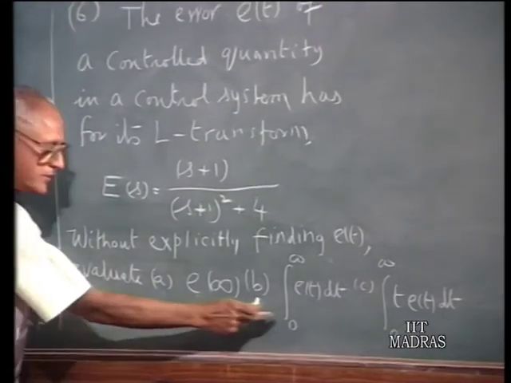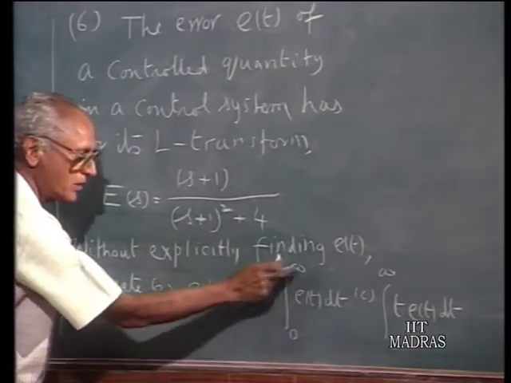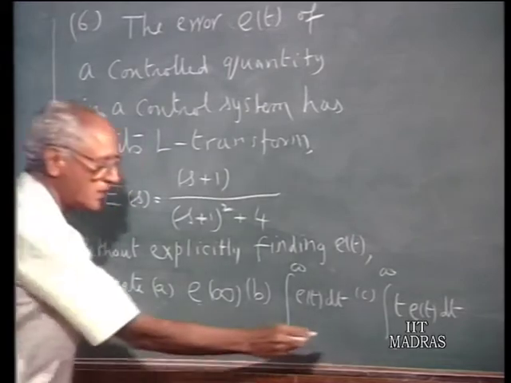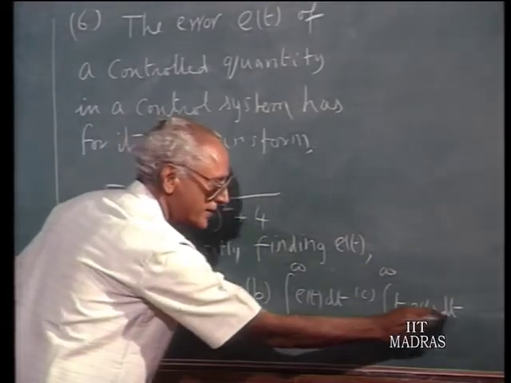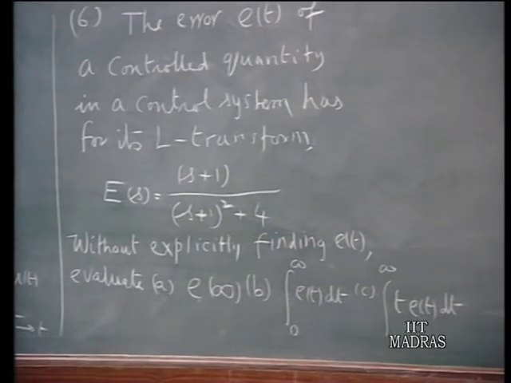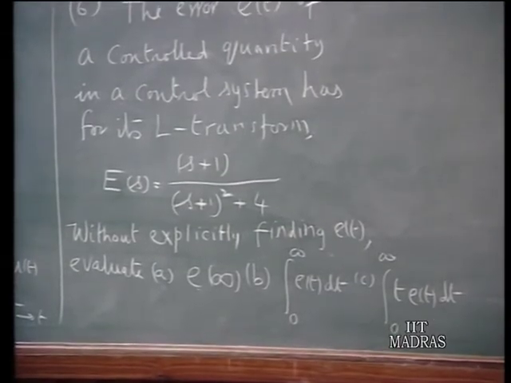B, integral 0 to infinity of e of t dt, the integral of that error over the period 0 to infinity. C, integral 0 to infinity of t e of t dt, that is time multiplied by e of t dt. This you should be able to do without actually finding E of t, using the initial value theorem, the rule for integration, and so on and so forth.